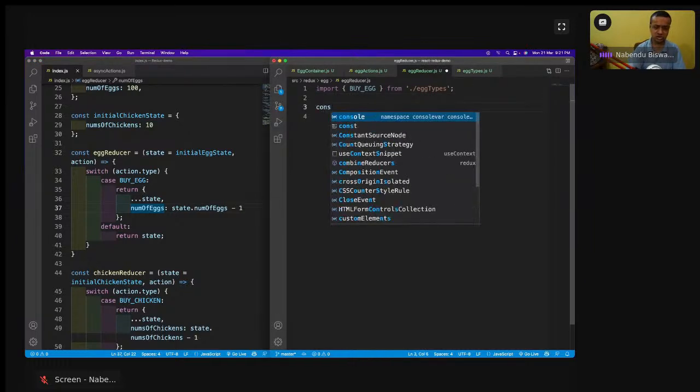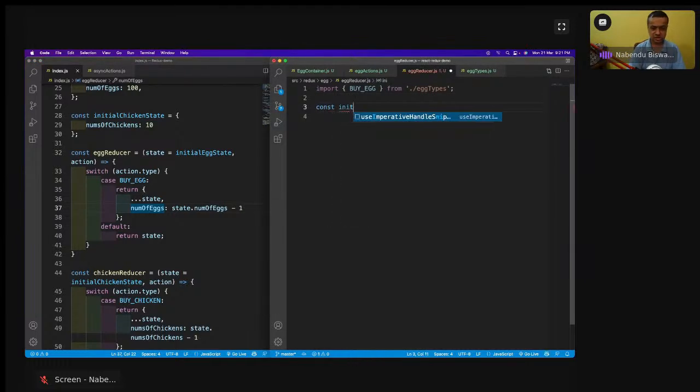Okay, so const initialState equal to, like this, and numOfX, same thing, is equal to 100. So same thing I will have, like this.